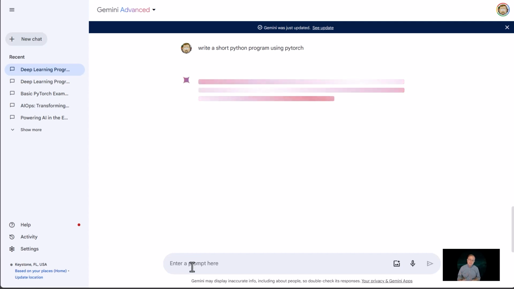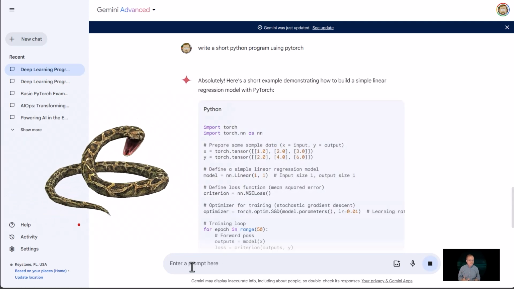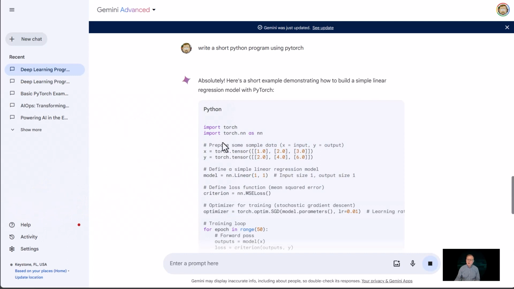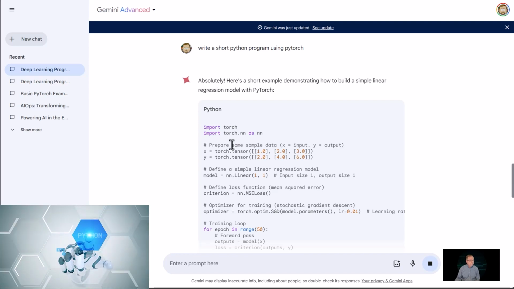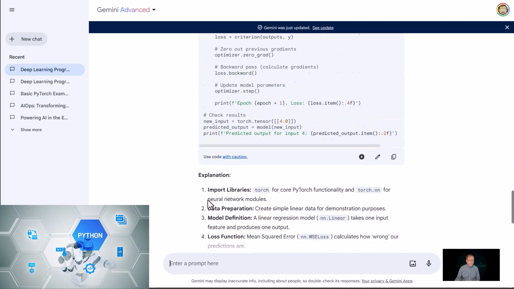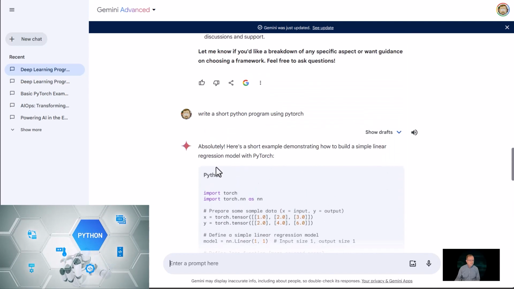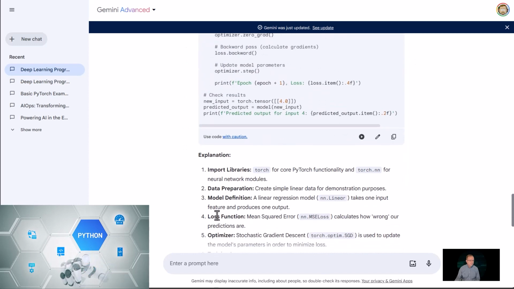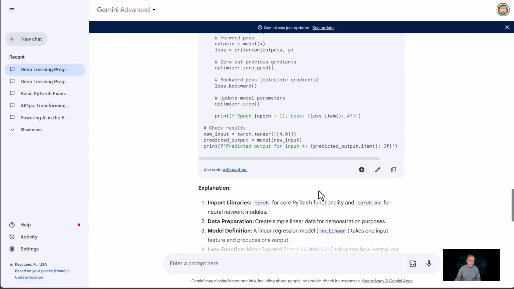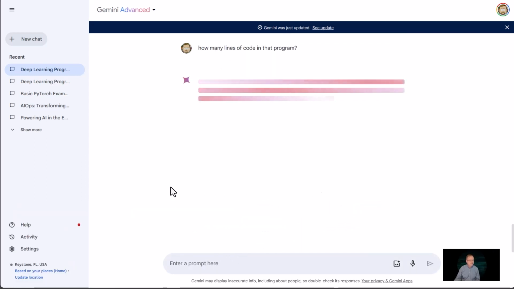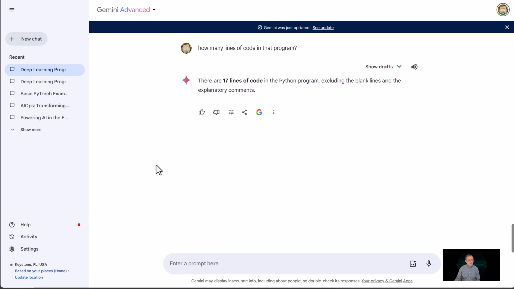It analyzes my question, breaks it down with a large language model, figures out what to do, and starts to write some code. We're not going to worry too much about that. The import torch line is grabbing the PyTorch library. Not a horribly exciting example, but let's ask it, in that example, how many lines of code? In this case, 17 lines of code.